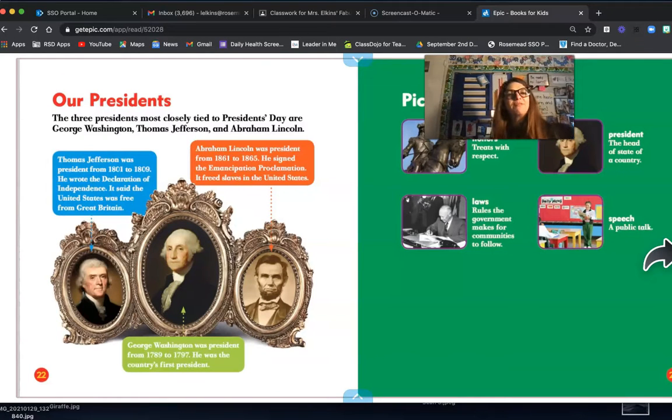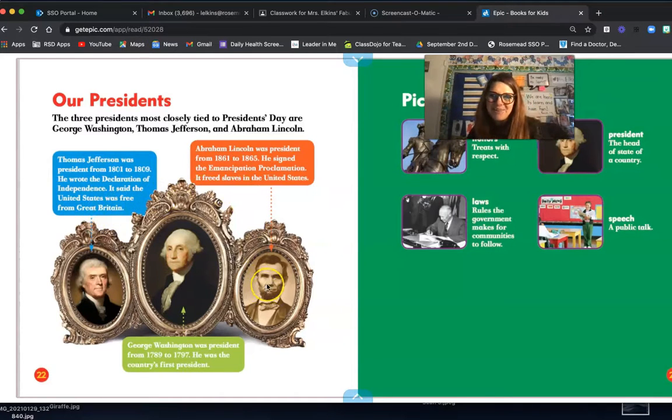And here's a picture of some of our presidents. The 3 presidents most closely tied to President's Day are George Washington, here in the center, Thomas Jefferson, right here on the left side, and Abraham Lincoln on the right. George Washington was president from 1789 to 1797. He was the country's first president. Thomas Jefferson was president from 1801 to 1809. He wrote the Declaration of Independence. It said the United States was free from Great Britain.